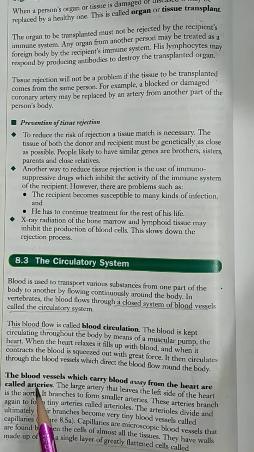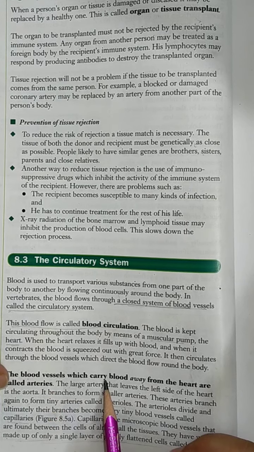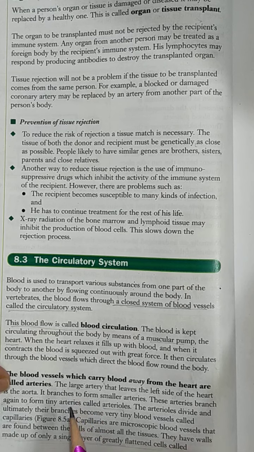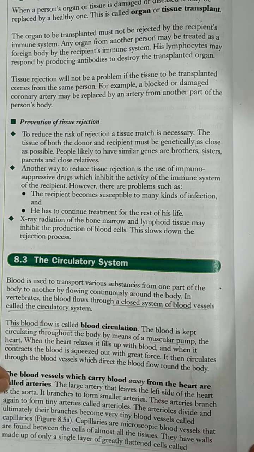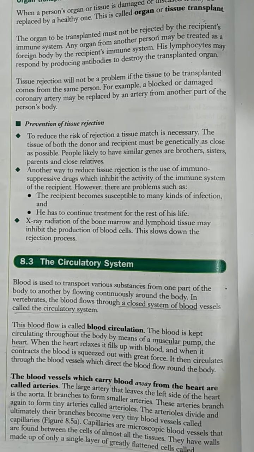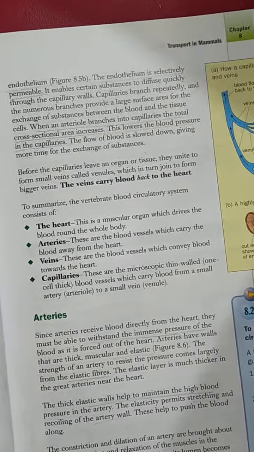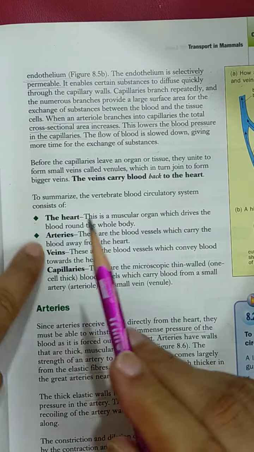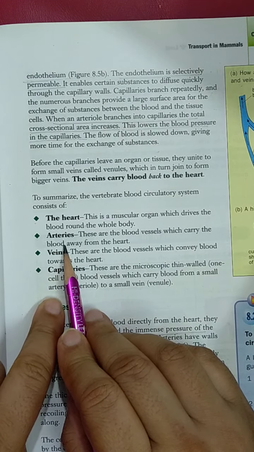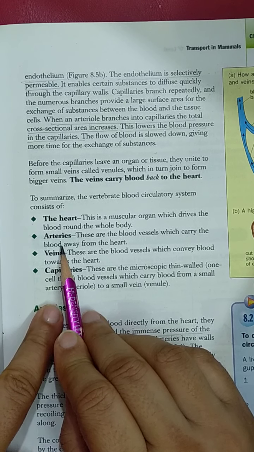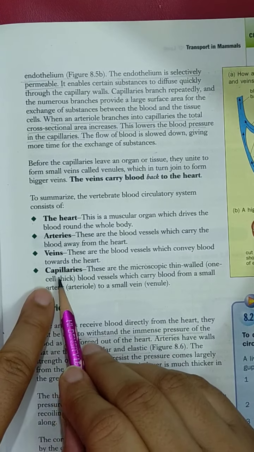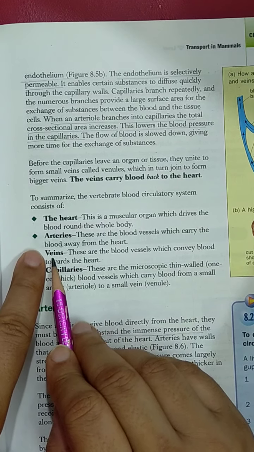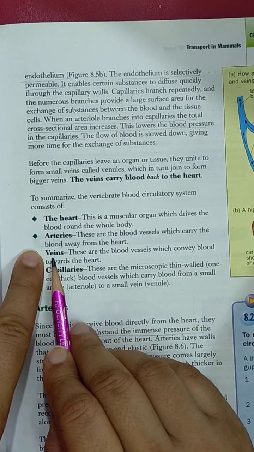Those vessels which are taking blood away from the heart are called arteries, and the vessels which are bringing back blood to the heart are called veins. Okay, so our transport system consists of number one, the heart, which is the main pumping organ. Then the arteries are the vessels which carry blood away from the heart, and the capillaries which are between arteries and veins are the vessels which are bringing blood back to the heart.